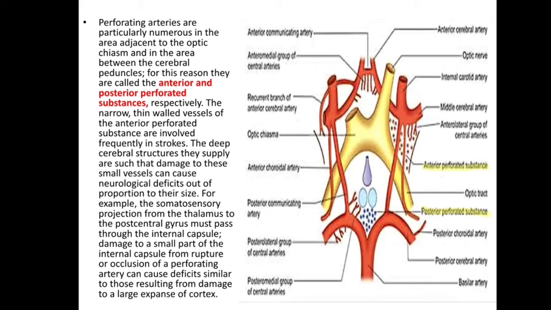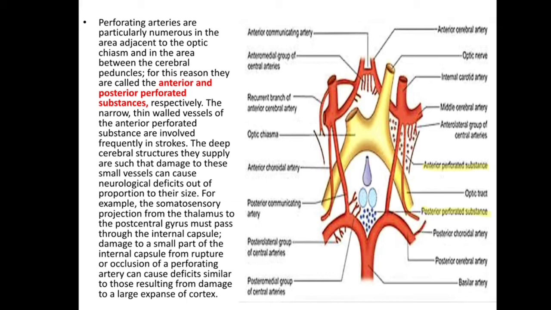Perforating arteries are particularly numerous in the area adjacent to the optic chiasm and in the area between the cerebral peduncles. For this region they are called the anterior and posterior perforated substance. The narrow, thin-walled vessels of the anterior perforated substance are frequently involved in stroke.